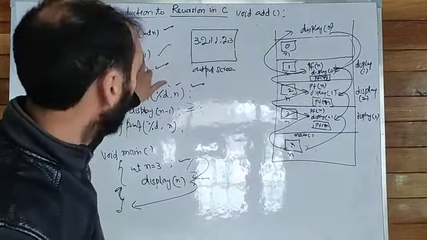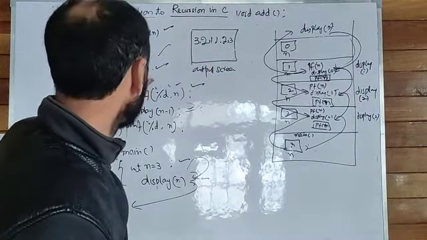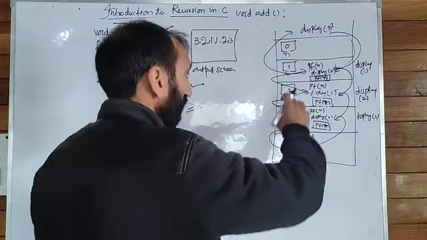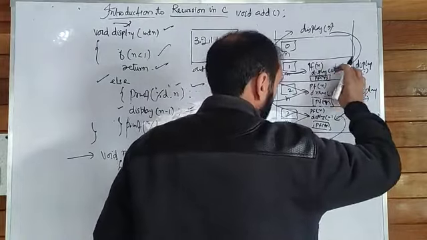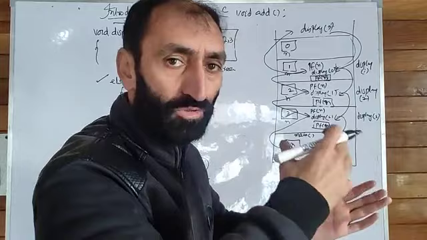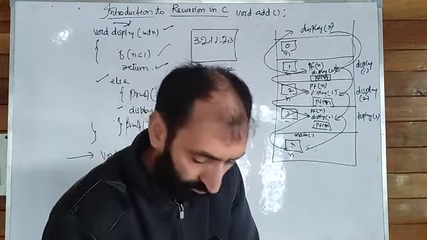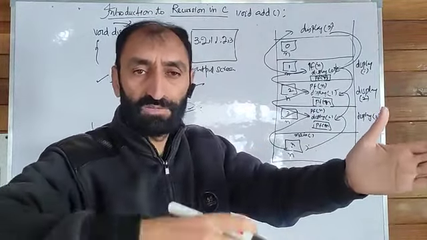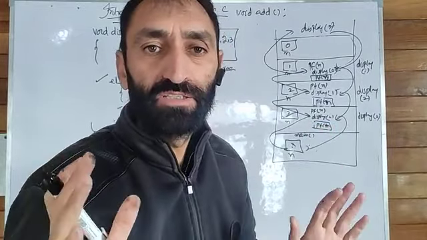Without the base condition, you get an infinite loop. Here I have set a base condition: if n less than 1. When the condition is satisfied here, the control goes back in the same sequence. In a recursive function the control goes from top to bottom and then returns back in the same sequence after fulfilling the base condition or termination condition.